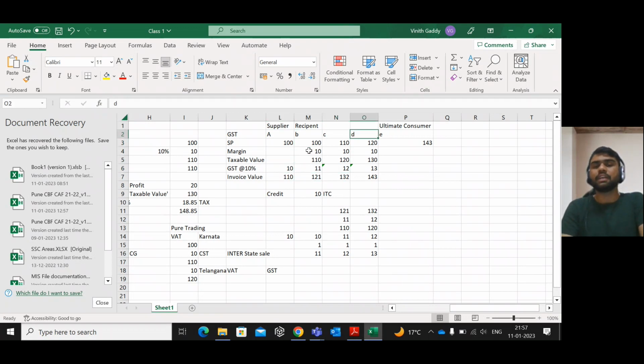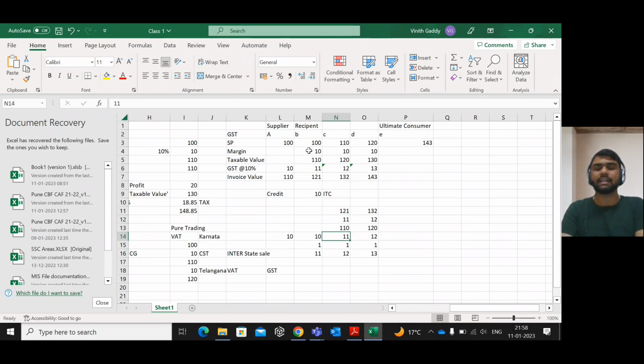Okay. Now, if you see, the tax component was slowly increasing to 11, 12, 13, 14. You can easily understand that in rupees 11, the original 10 rupees is there. How does it amount to 11? The margin of 10 into 10%, which amounts to 1 rupee. The 10 rupees, the initial tax which B has paid to A, plus 1 rupee margin, that is 11 rupees. And this 12 rupees also: the 11 rupees which C has paid to B, and extra on 10 rupees margin, it is 10 rupees at a rate of 10%, that is 1 rupee, which amounts to 12 rupees. Here also 12 plus 1, 13 rupees.